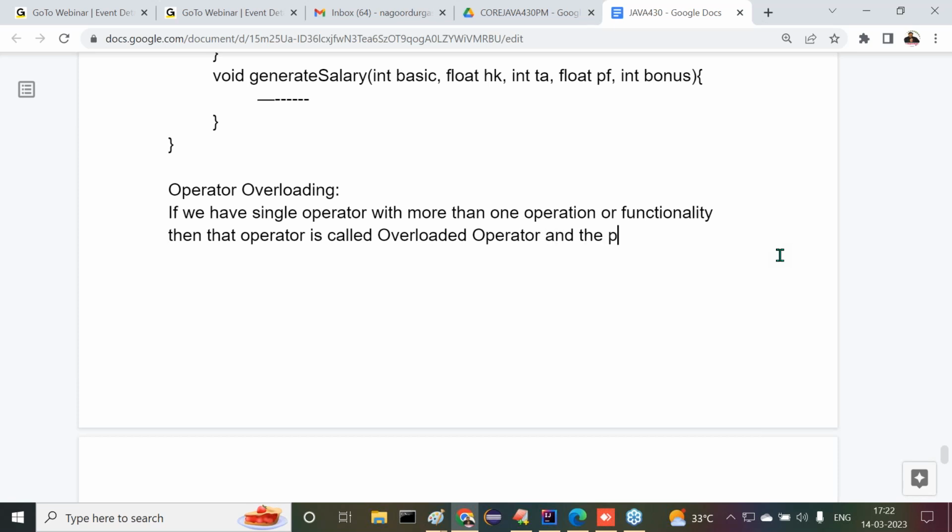And the process is called operator overloading. What is this process now?